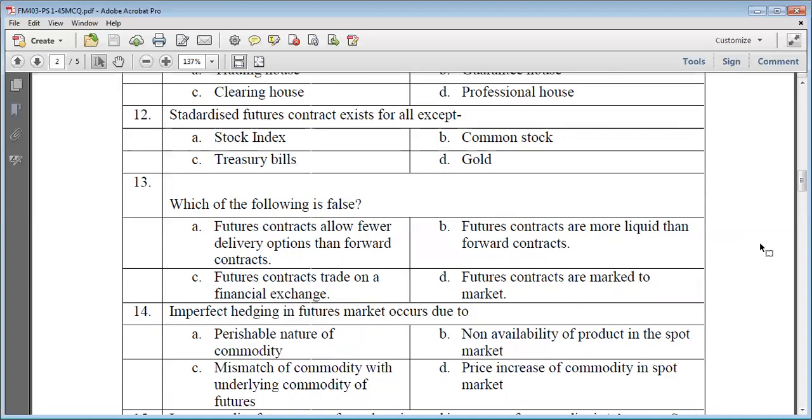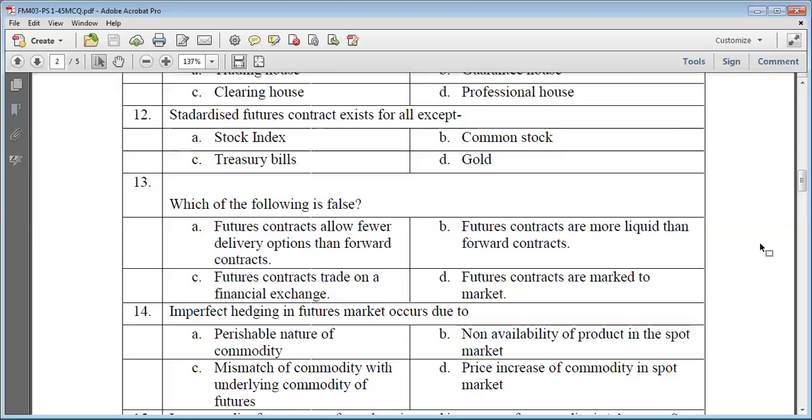Second one, futures contract are more liquid than forward contract. Definitely it is correct. Futures contract are traded in the derivative market, so it is more liquid. Futures contract traded on a financial exchange, which is the derivative market.